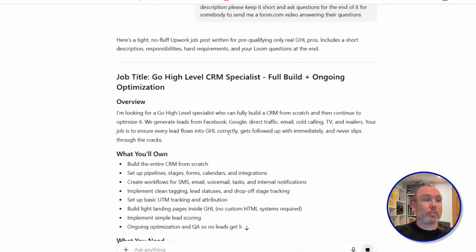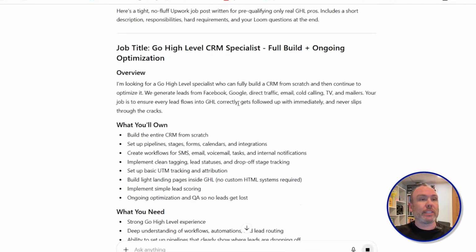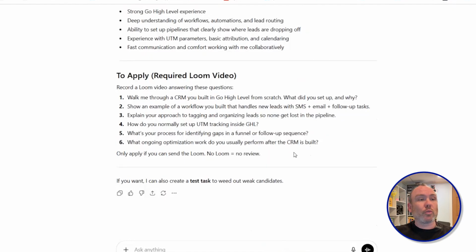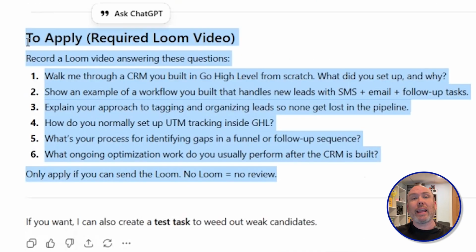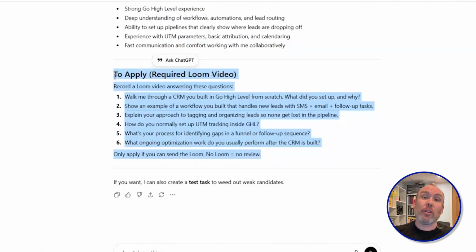So here we got a job description, right? Looking for a Go High Level specialist, build a CRM, we got it. And here's what I put in my thing. To apply, I require a Loom video, especially with AI. You see how fast I just popped this out on ChatGPT for the job description. What people will be doing is they're going to just copy your job description, pop it into ChatGPT, and tell it to give you a proposal. And then you can't really tell who's good or not.